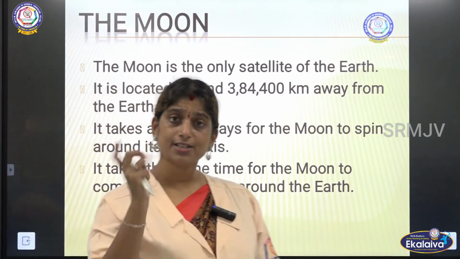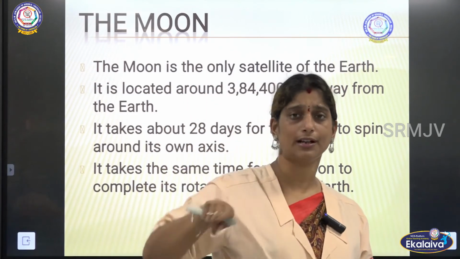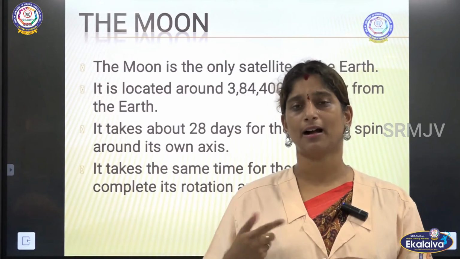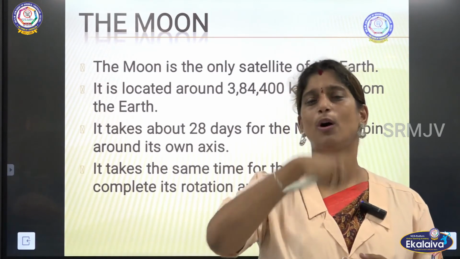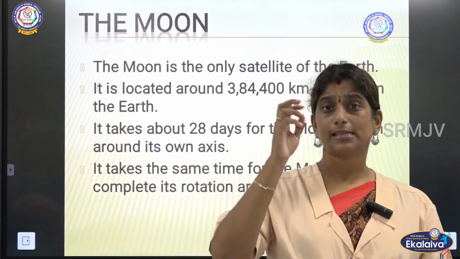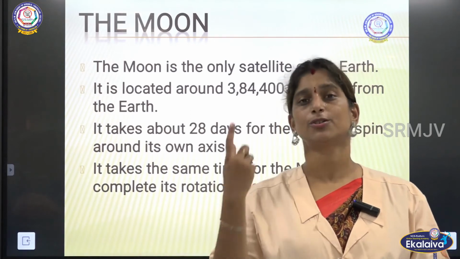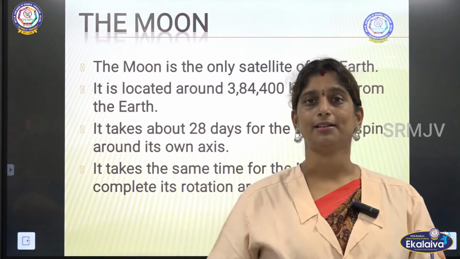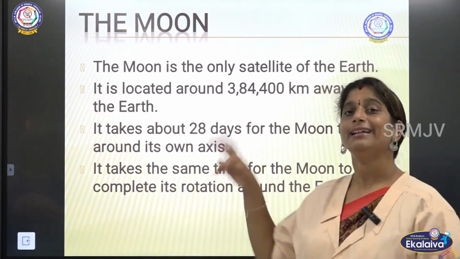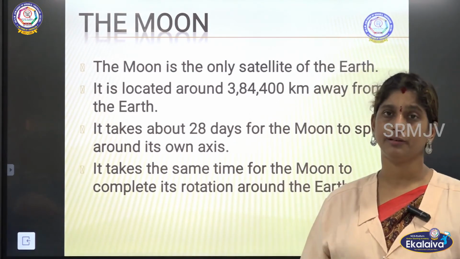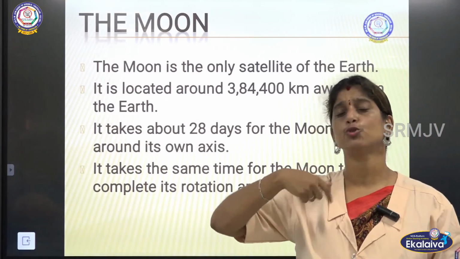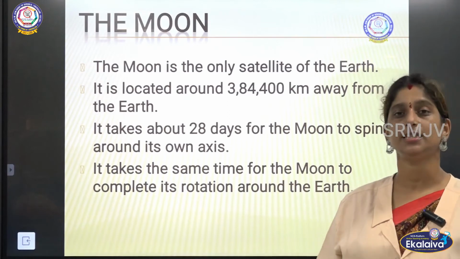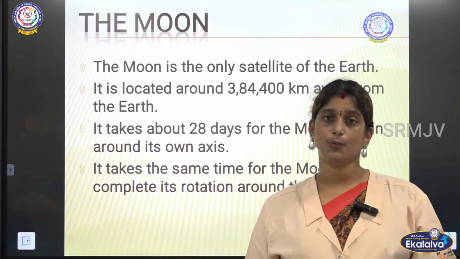Just as the planets rotate and revolve around the sun, okay. We have seen that planets rotate around themselves, and the same way they go around the sun, right. So the same way the satellite also will rotate around itself and also go around the planet. So for the moon, it takes 28 days for both. The moon takes 28 days to go around itself, and at the same time it takes the same 28 days to move around the Earth.